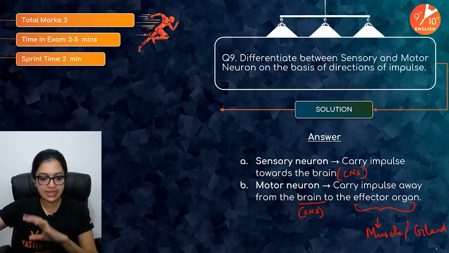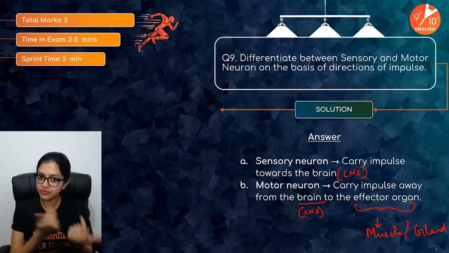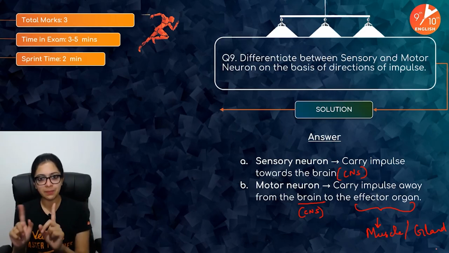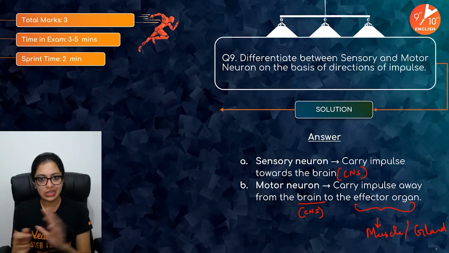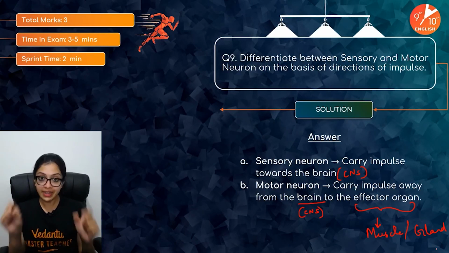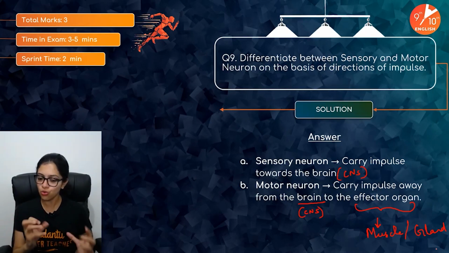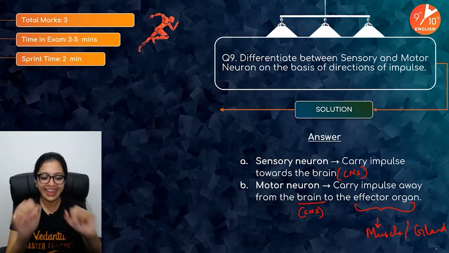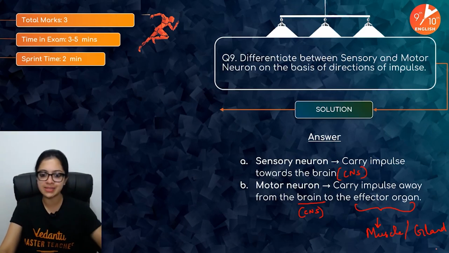This is one thing that I love about the ICSE pattern of questions, because even if a difference between question does come, typically the paper would specify which exact point you need to differentiate between based on the direction of impulse, or they might ask based on definition. It would be specified. For those of you who have this habit of beating around the bush, this can be a problem. Anyway, with practice, I'm sure it's all going to be very simple for you.